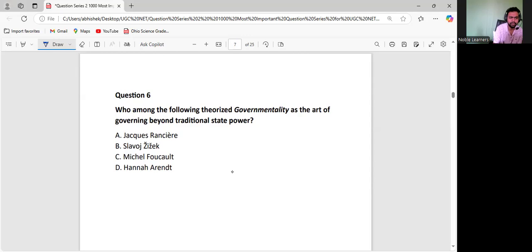Okay. Let us go to the next one. Now, who among the following gave the concept of governability? So governability is, see, actually, if the government wants to govern the people in a proper manner, what should they do? They should homogenize the people. They should make them the same, isn't it? If the people are the same, then the cost of governing will reduce.